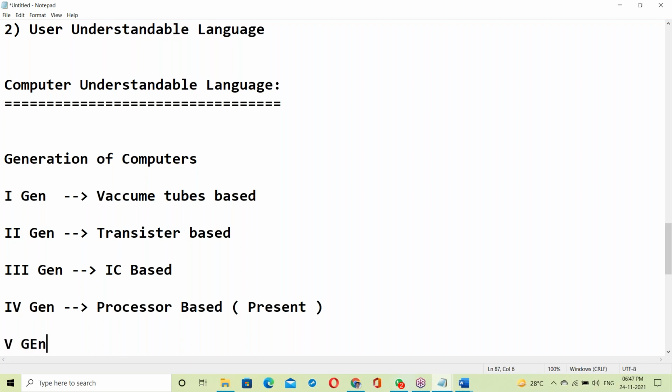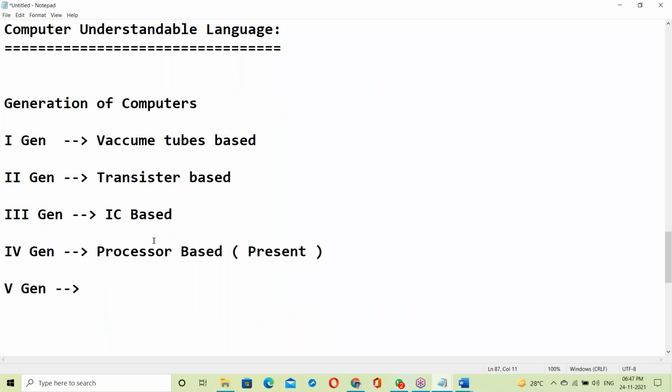Next, one more: the fifth generation. What is the next generation of computer? It will be releasing in a couple of years, coming to the market. Any idea? Integrated circuits, that is the third generation, IC based.